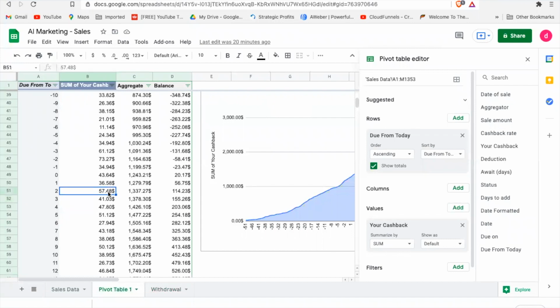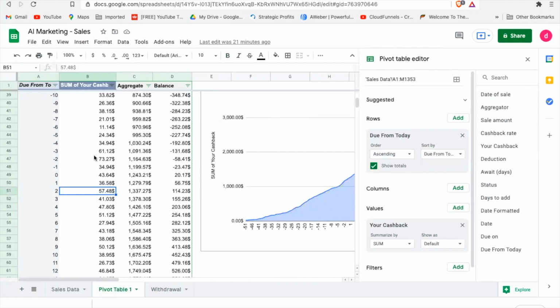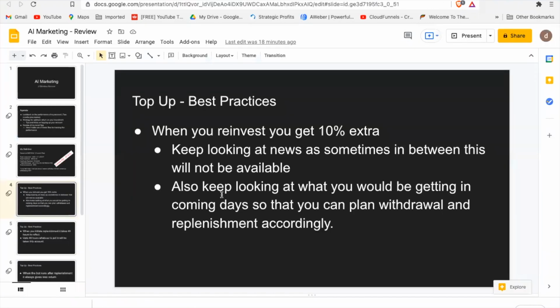So for example, if you look at my strategy, I've been thinking, since I already have 300 plus in my account, and I've already put in 135 more, so I have 450 plus in my account. So I'm looking at making it 500 and then make a withdrawal. So maybe tomorrow and day after I will replenish, and after that, the next 3 days I will be withdrawing. When it becomes 100 plus or 150 plus, then I will be withdrawing. So this makes it very easy for you to know when you have to replenish and when you have to withdraw. So yeah, that's what I wanted to say in this second point.